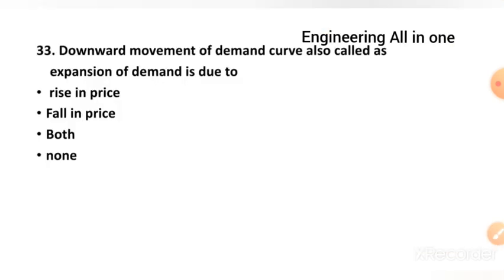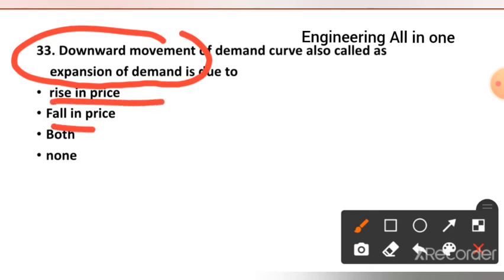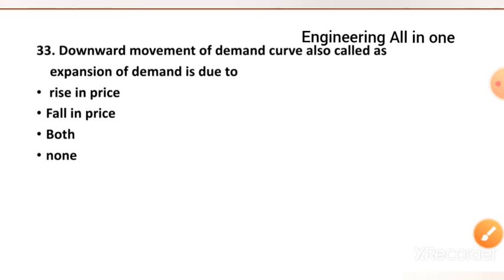Now see here, downward movement of the demand curve is also called the expansion of demand. First you have to remember that downward movement is also referred to as expansion of demand. It is due to rise in price, fall in price, both, or none. The right option is option number second, fall in price.